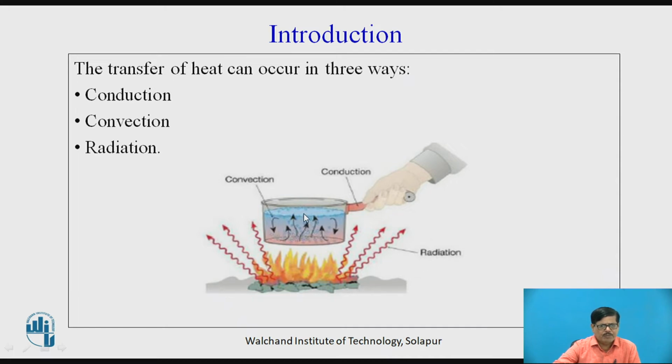So convection is the heat transfer phenomenon which occurs because of the motion of molecules. Whereas when the pan surface gets heated, the heat will also be conducted to the handle if the handle is made of a metallic material. Normally handles are covered with bakelite or plastic covers because they are insulators. But if the heat is conducted through these surfaces, that is by conduction.